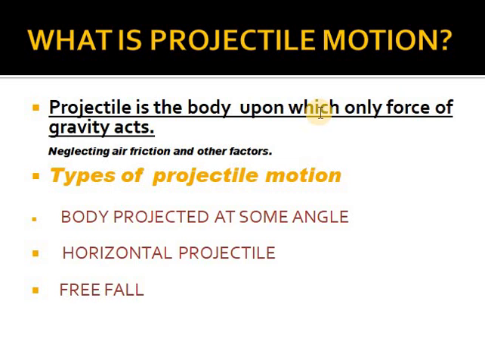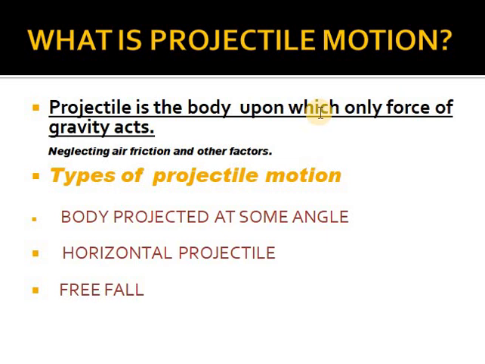Gravity means a downward force. Earth attracts any body towards itself. Why? Due to the gravitational force, right? So when any body comes downward, any body that is thrown or falls under the effect of gravity is known as a projectile, right? That body, that thing, is known as a projectile.